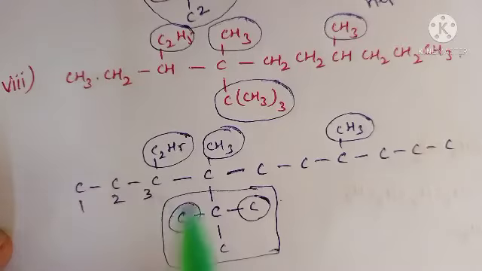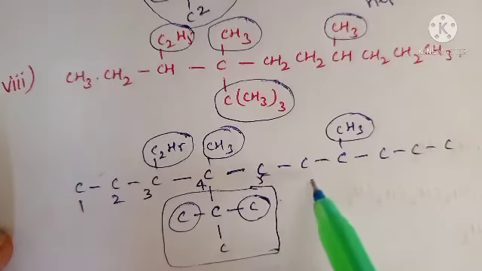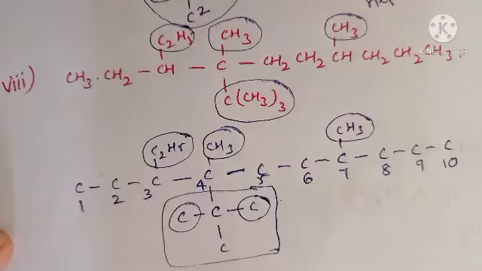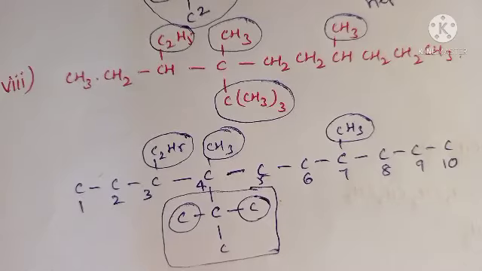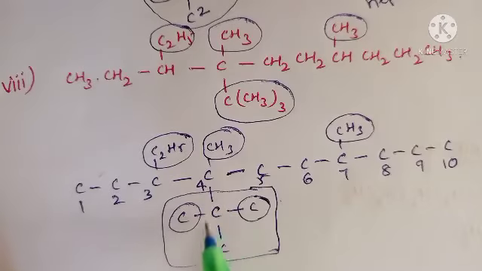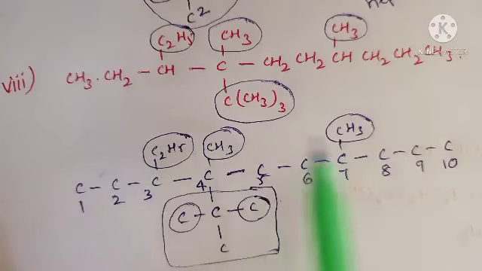1, 2, 3, 4, 5, 6, 7, 8, 9, 10. Right. Now write the name. For this one, it is very clear. This is ethyl, methyl, methyl. This is also ethyl, ethyl only, because the long chain contains only two carbons, ethyl. That ethyl contains two substitutions. So two ethyl groups, two methyl groups.